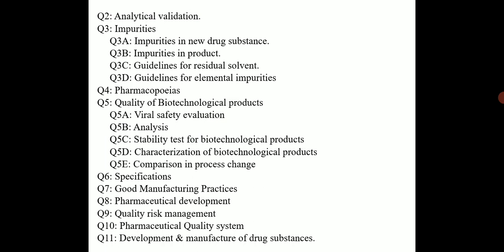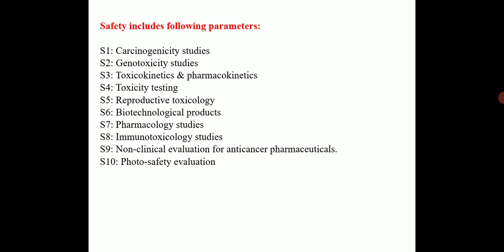Q4 is related with pharmacopoeia. Q5 is related with quality of biotechnological products: Q5A, viral safety evaluation; Q5B, analysis; Q5C, stability test for biotechnological product; Q5D, characterization of biotechnological product; Q5E, comparison in process change. Q6 is related with specification. Q7, good manufacturing practices. Q8, pharmaceutical development. Q9, quality risk management. Q10, pharmaceutical quality system. Q11, development and manufacturing of the drug substances.